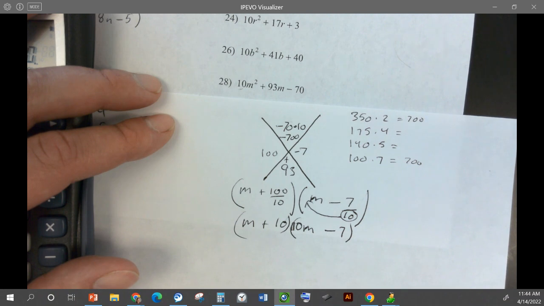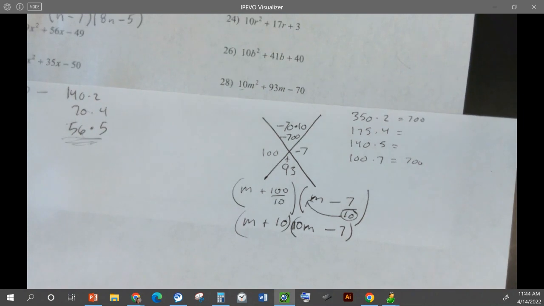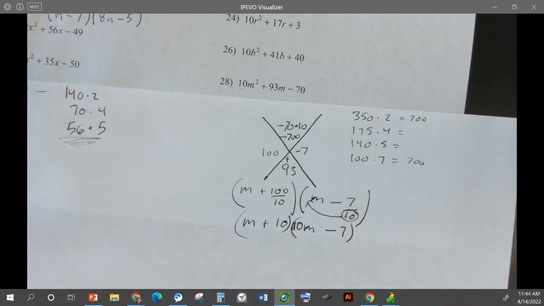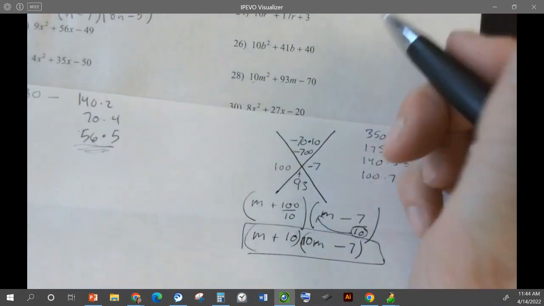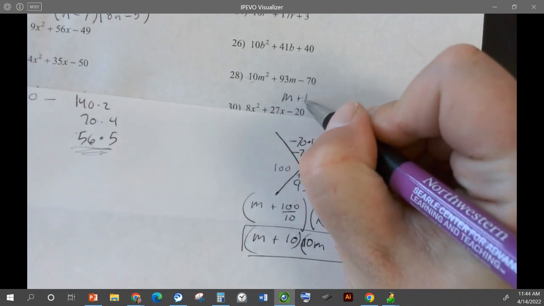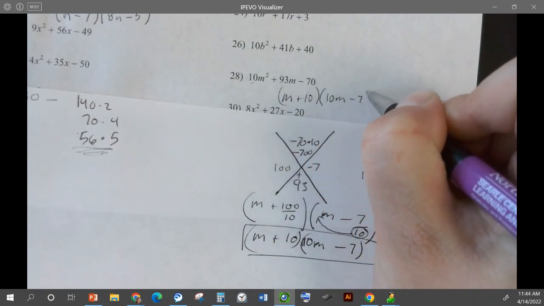Okay. Questions on that one? We're okay? All right, look through. Let's find at least one more and we'll do it together. Oh, this is our answer. So our 28 answer would be m plus 10 times 10n minus 7.